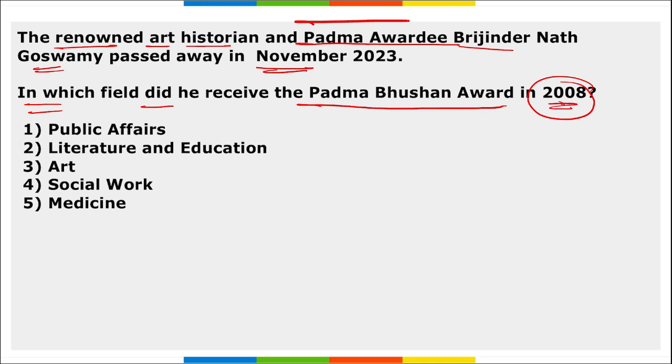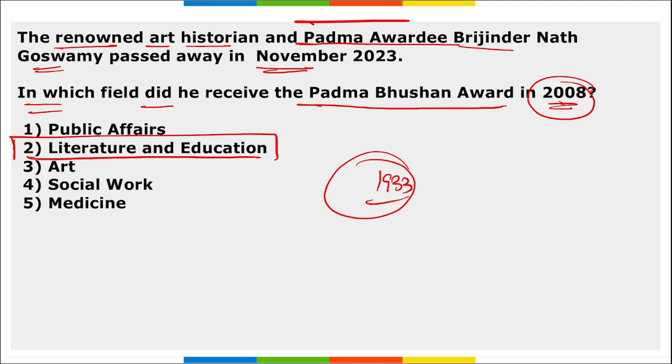Now the question asked here is, in which field did he receive it? He received this award in the field of literature and education. Correct? He was born in 1933 in the Punjab province of Pakistan. He received Padma Shri in 1998, Padma Bhushan in 2008, both in the field of literature and education.